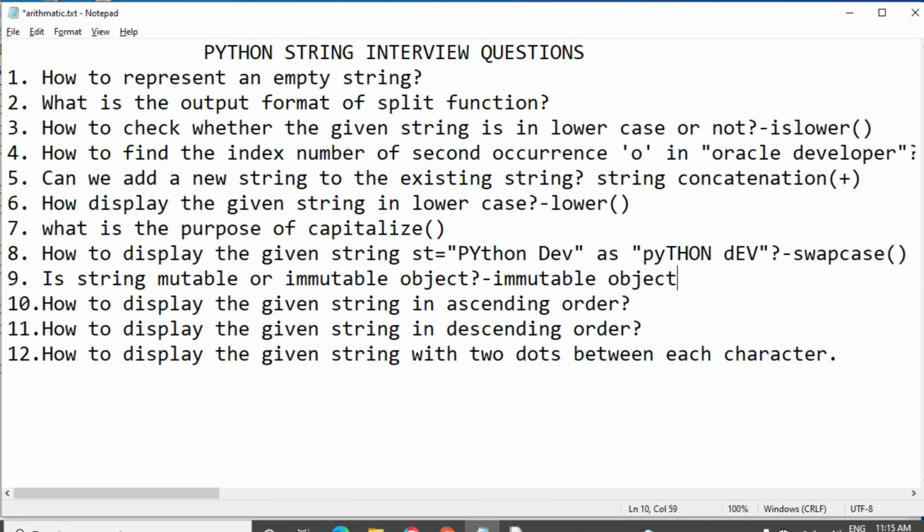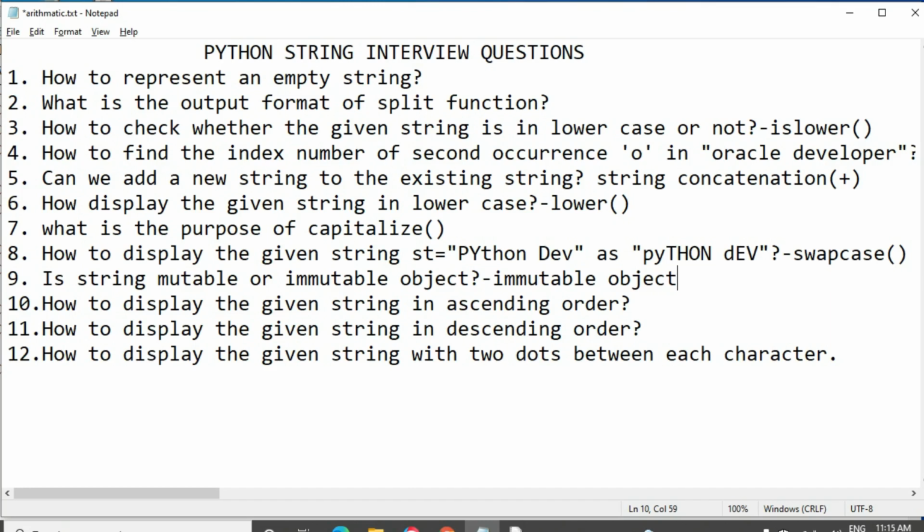Because we can't modify the existing string object. We can change the existing string values. Okay, for this question, what's string concatenation? We can add the new string to the existing string, but we can't modify the existing string object.